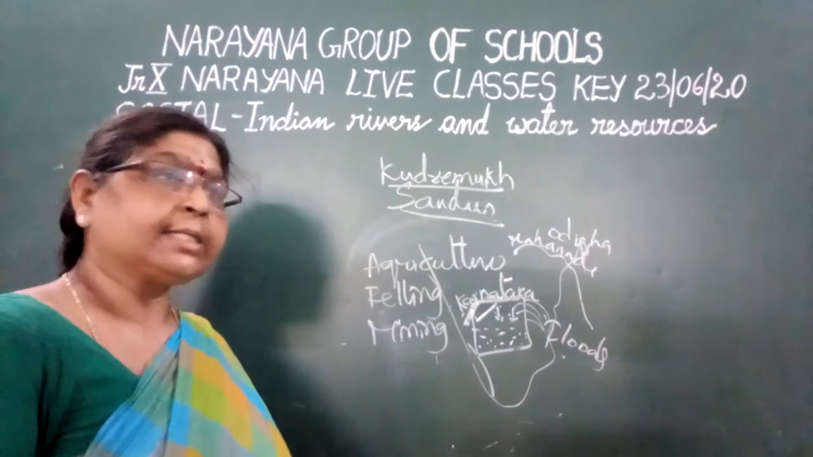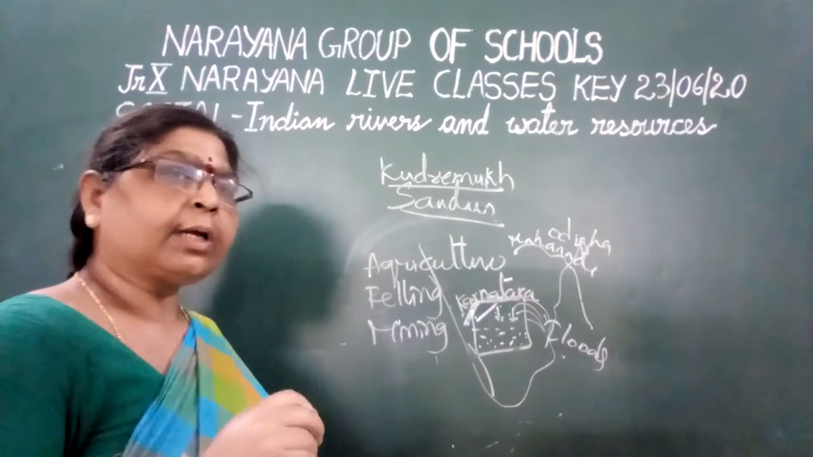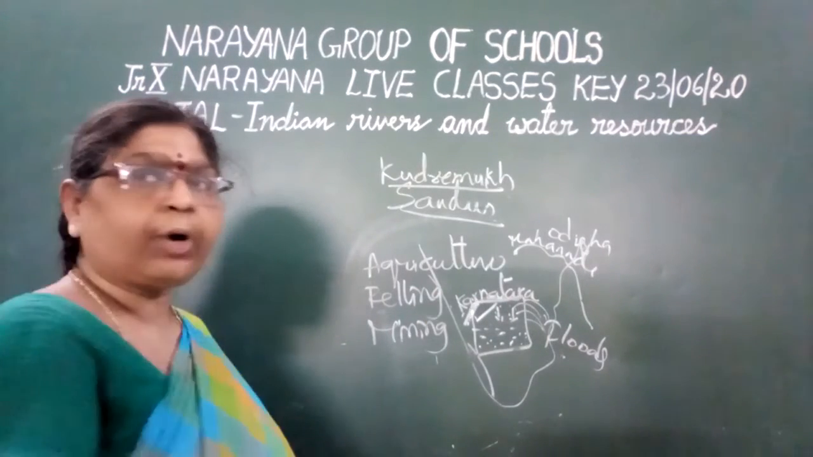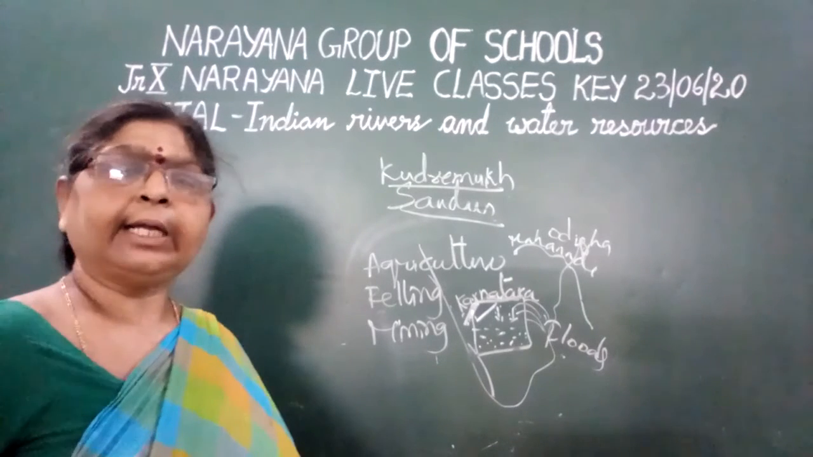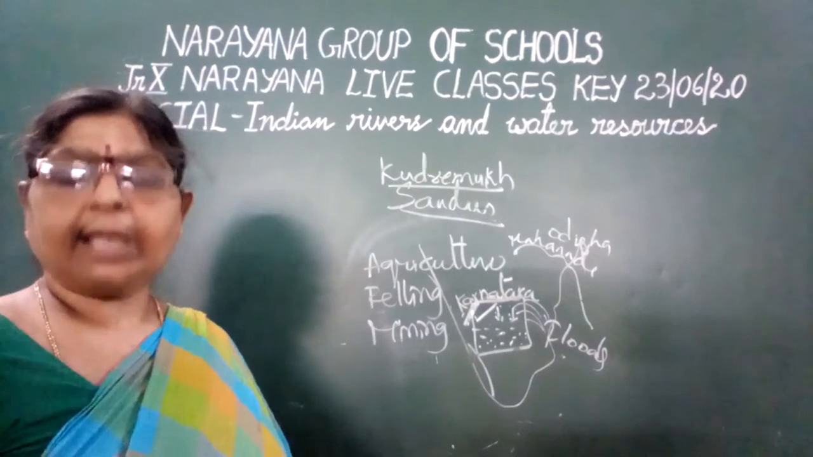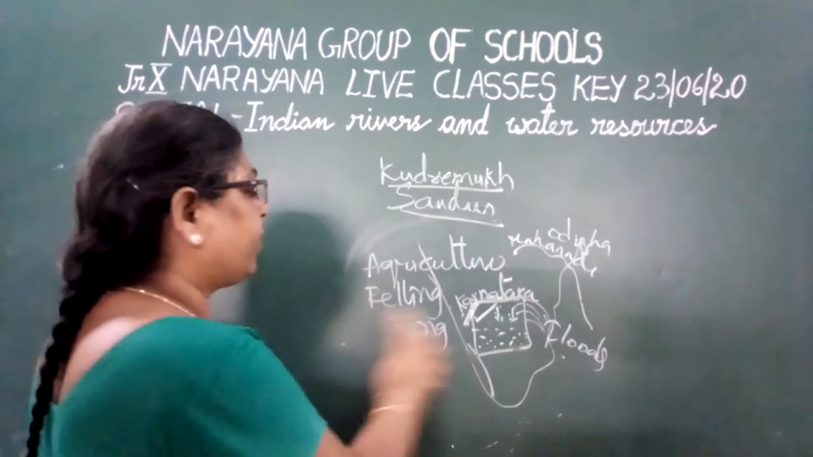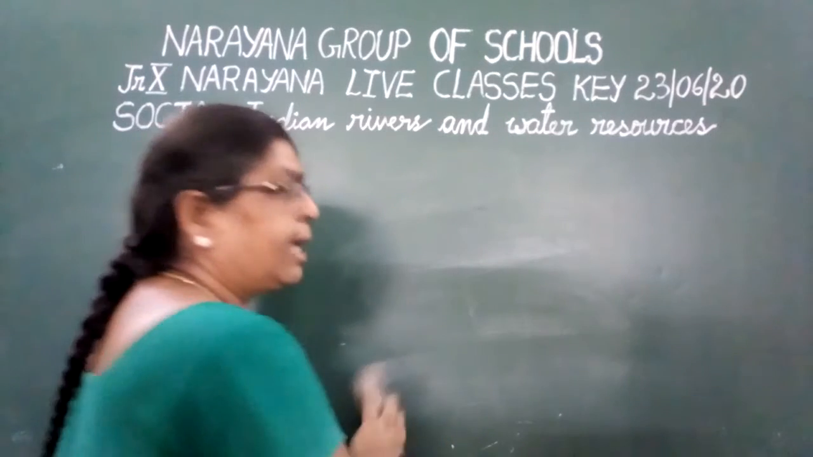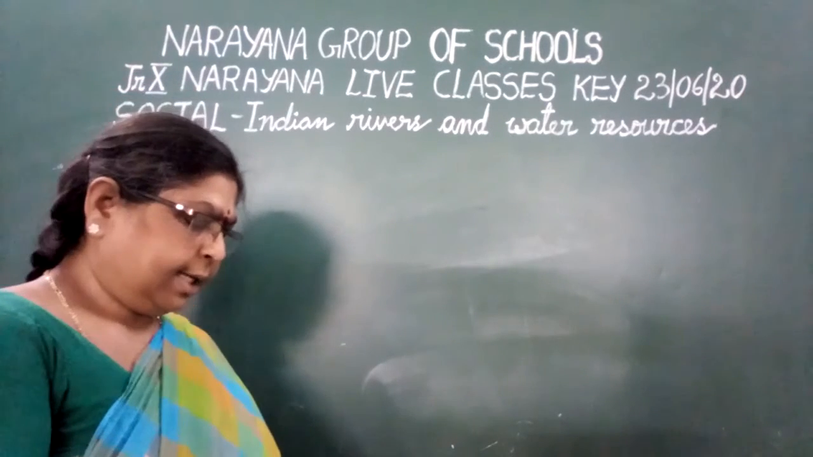Now the next one says it did not affect the plants or flora and fauna. That is not correct, because when the flood water comes, it definitely affects the flora and fauna of the area. That is the wrong option. So what is the false statement? The false statement is that the flora and fauna are not affected. That is the false statement in the given question. Okay, that is the third question.